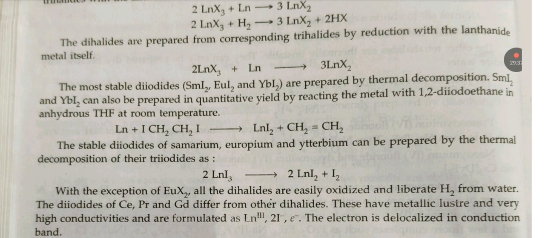The diiodides of La, Ce, Pr and Gd differ from other dihalides. They have metallic luster and very high conductivities and are formulated as Ln3+ 2I- and electron. The electron is delocalized in the conduction band. So here our chapter is completed. Thank you for watching.